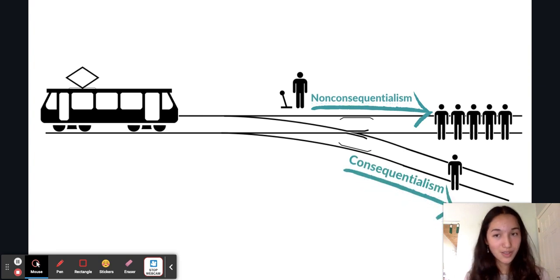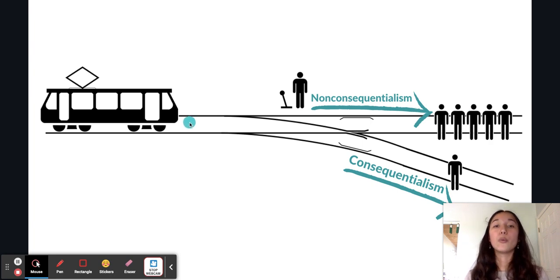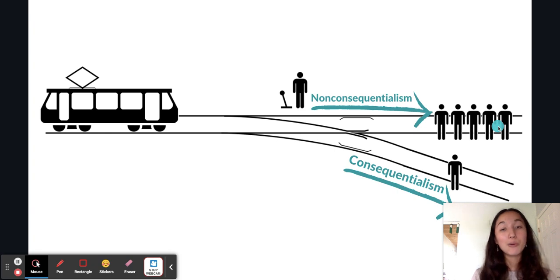Now, you've probably heard of the trolley problem before. It essentially proposes that there is a trolley, and this runaway trolley has two options. One, the way it is right now is that it's going to kill 5 individual people who are tied to the tracks. However, you find yourself next to a lever. If you pull this lever, the trolley will switch tracks at this fork and instead kill this one innocent bystander.